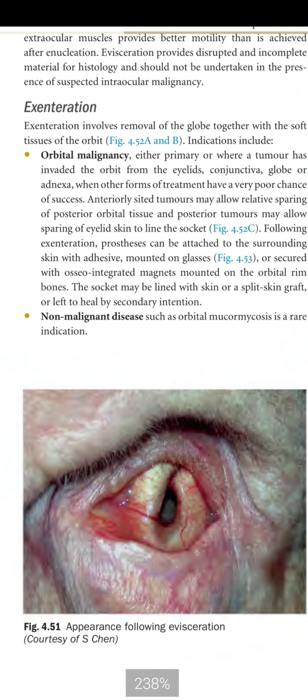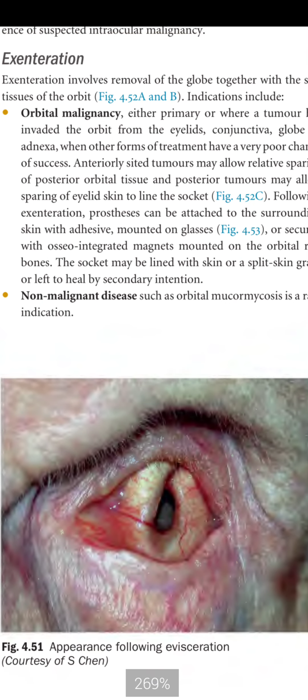For example, this is a removal by evisceration. You know that the cornea is removed and there is a sclera, and the rest of the sclera is sutured.